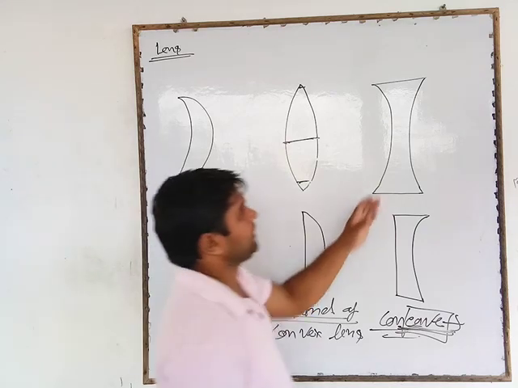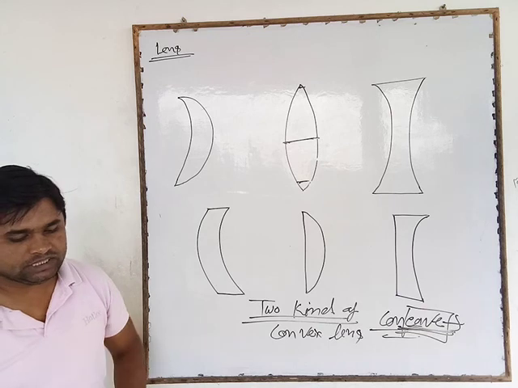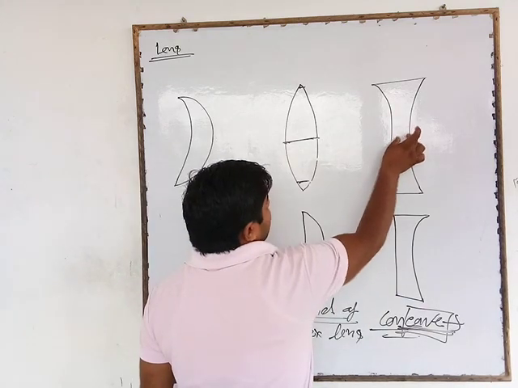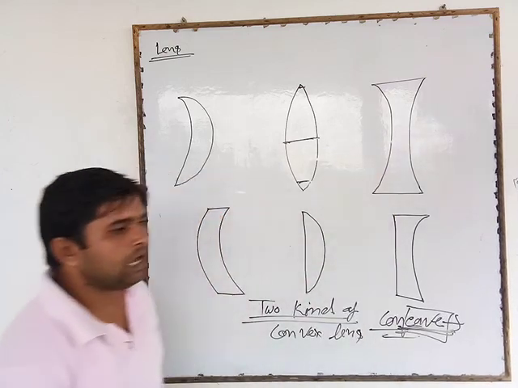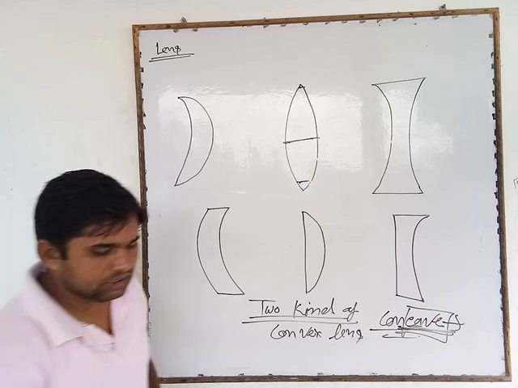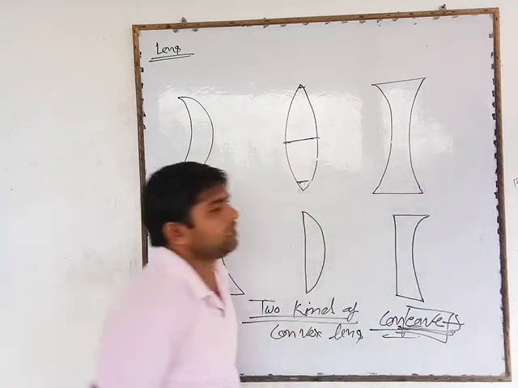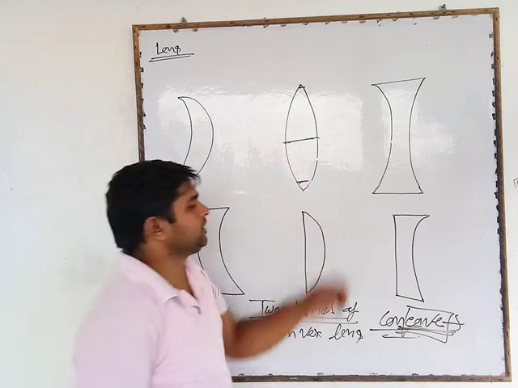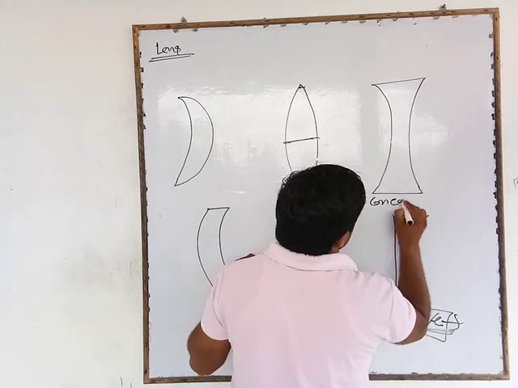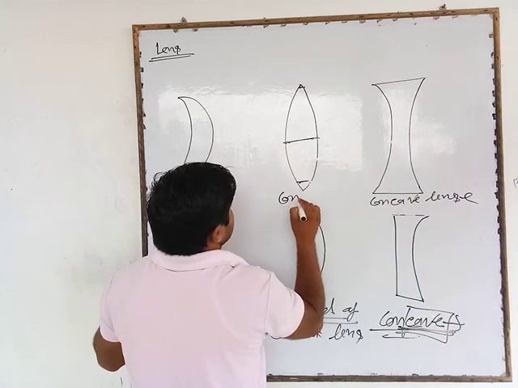The definition of concave lens says that a lens which is thinner at the middle and thicker at the edge is known as a concave lens. So it is a concave lens, and it is a convex lens.